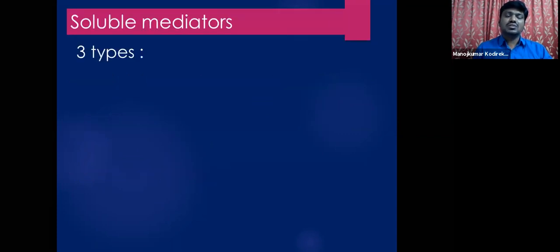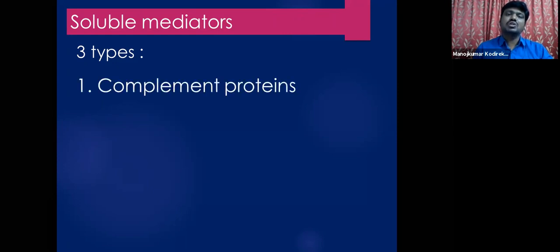Now let us start with the soluble mediators. Students, as the name itself represents, these are a broad variety of substances that are released into the circulating fluids, such as plasma of blood and lymph, which are soluble in nature. Hence these are called soluble mediators. Now let us see how many types of soluble mediators there are in the immune system. There are 3 types of soluble mediators.